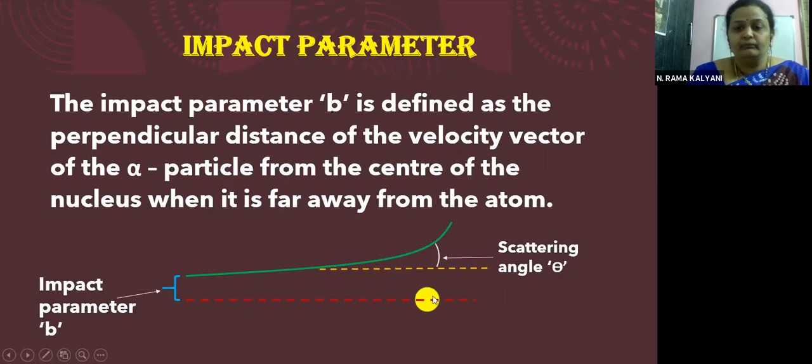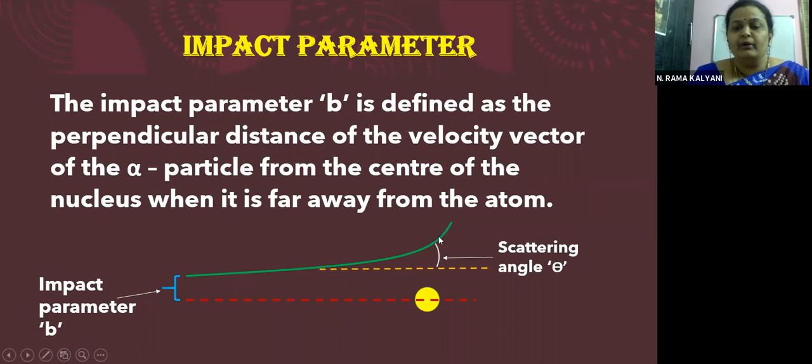Now, we are imagining that, children, alpha particle is at a certain distance from the atom or the nucleus. Right? This yellow colored ball here is the nucleus. Imagine the alpha particle is here initially. Now, when the alpha particle is moving in this direction, as it is coming closer and closer to the nucleus, its path will change. This is called its trajectory, children. It will not go straight because it is close to the nucleus, and the nucleus repulsive forces will be already starting on it. Okay? The nucleus will be already showing its repulsive forces. So it will take a bend. It will take a bend in a certain way.